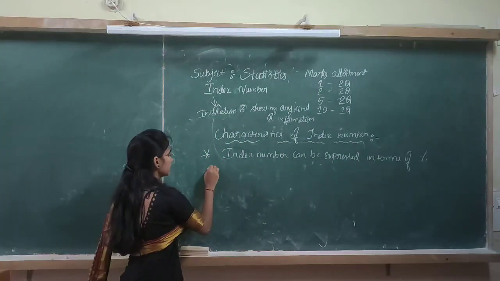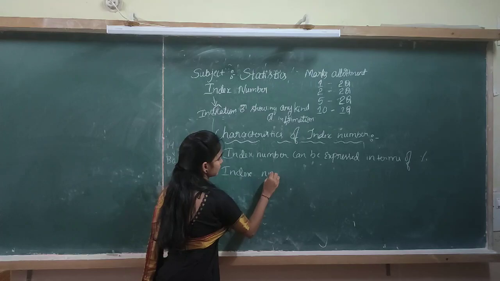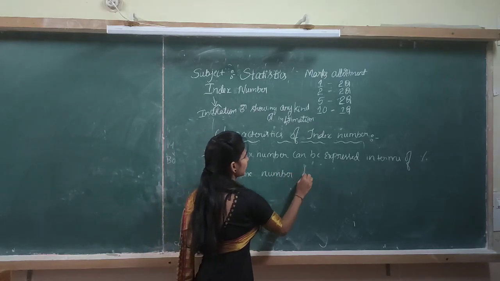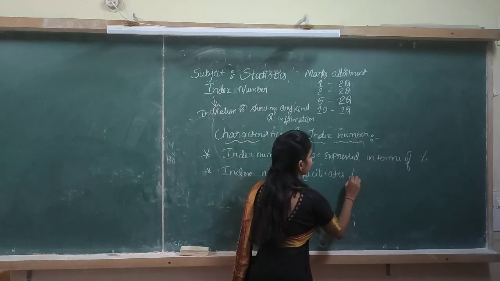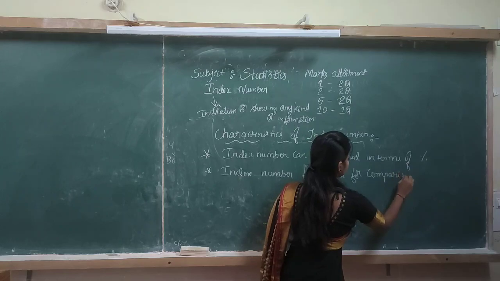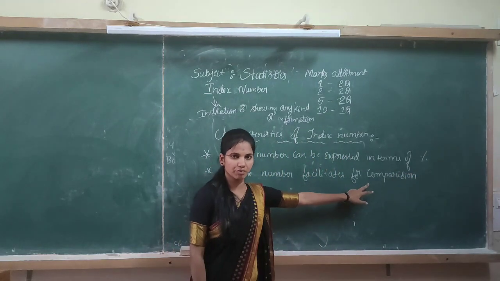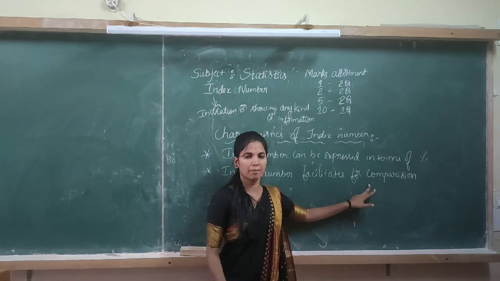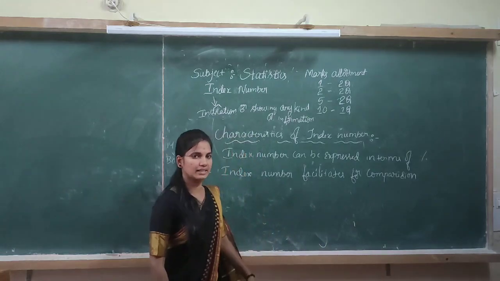Then the second point is index number facilitates comparison. Here the comparisons may be between two different situations, or comparisons between two years, that is the base year and the current year.